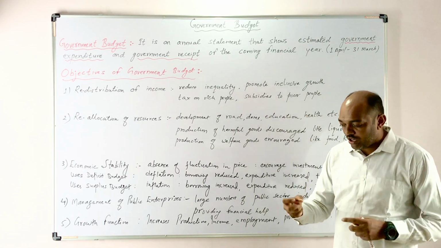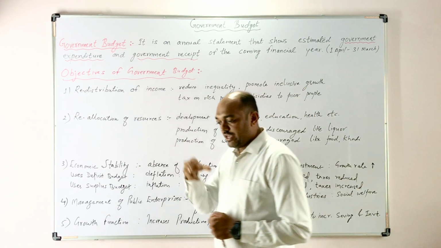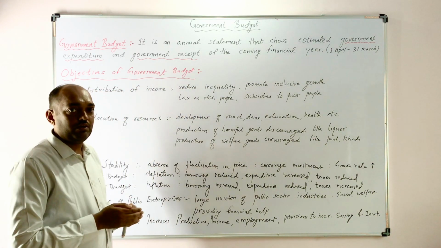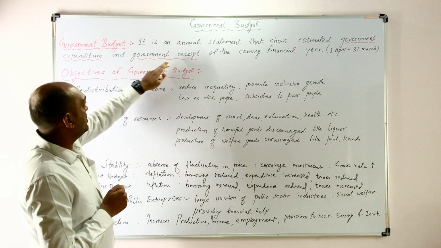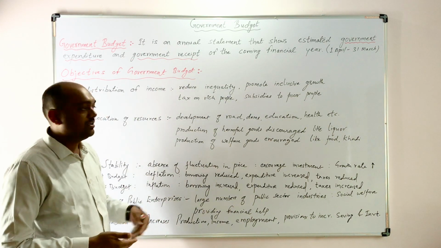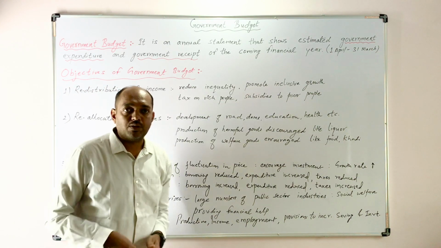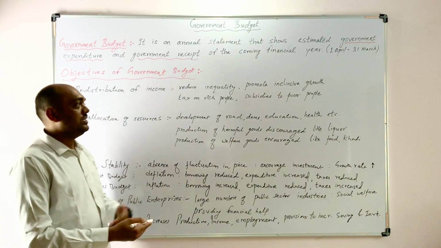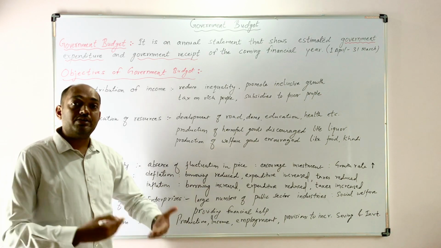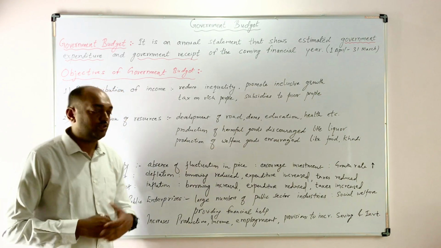So whatever the government earns from the taxes, by imposing more taxes on the rich people, whatever the government receipt is, the government spends from that receipt for the welfare of the poor people. The government gives subsidies to the poor people. The government gives unemployment compensation to the poor people.